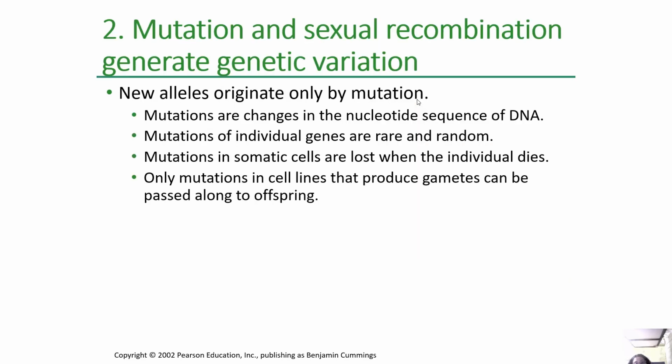Now, if you talk about mutation and sexual recombination, they generate genetic variation. New alleles originate only by mutation. Okay, so mutations are changes in the nucleotide sequence of DNA. Mutations of individual genes are rare and random, and mutations in somatic cells are lost when the individual dies. Only mutations in cell lines that produce gametes can be passed along to the offspring.